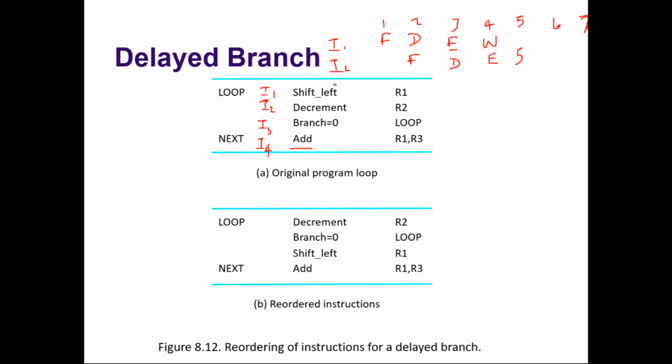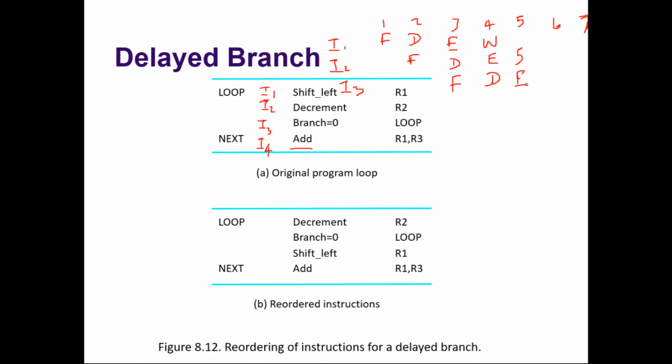Okay. Instruction 3 is a conditional branch instruction. Depending on its value, the branch may be taken or not taken. It is fetched here, third clock cycle, decoded here, fourth clock cycle, executed here.